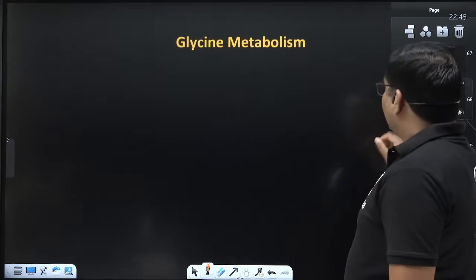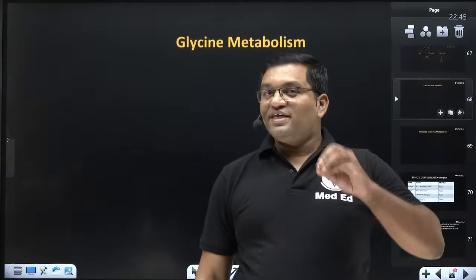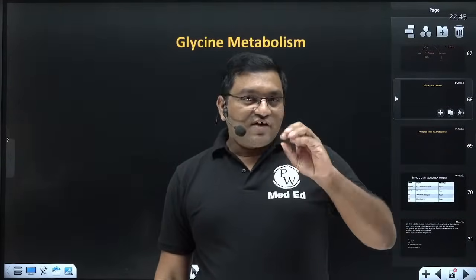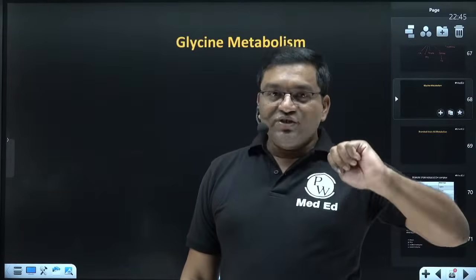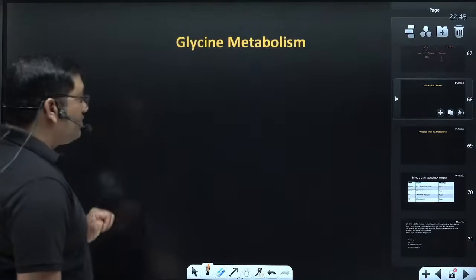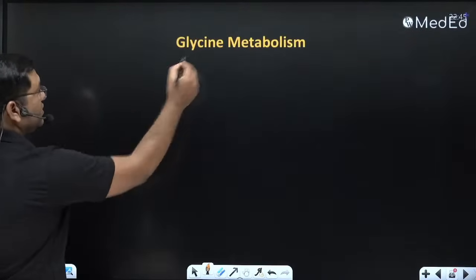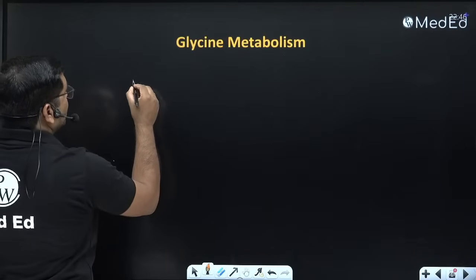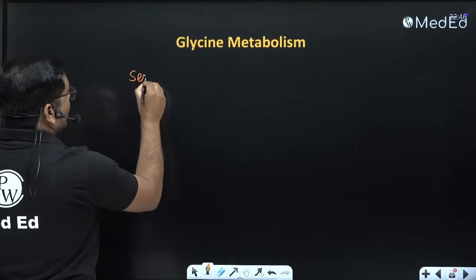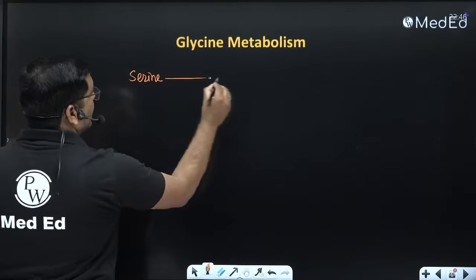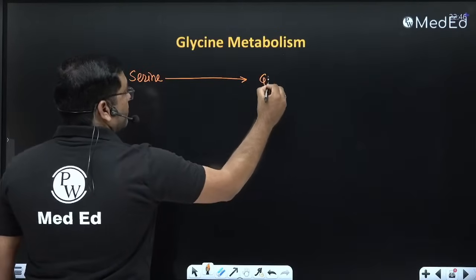Now we'll discuss glycine in short. There are four important reactions in which glycine is synthesized in our body. First is the conversion of serine into glycine by the serine hydroxymethyl transferase reaction.